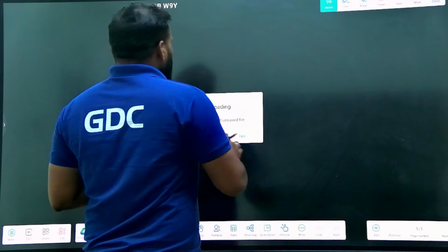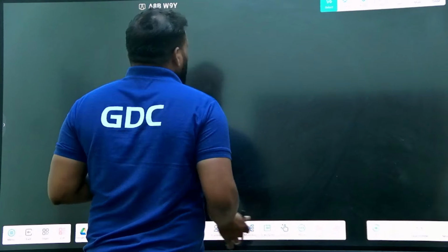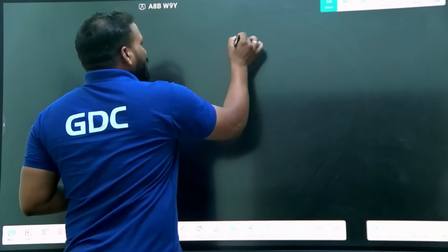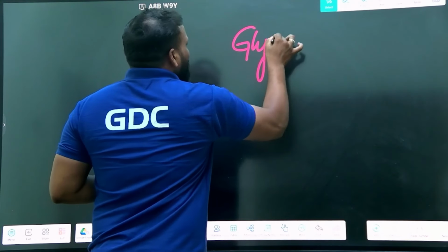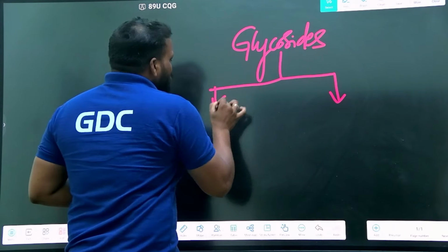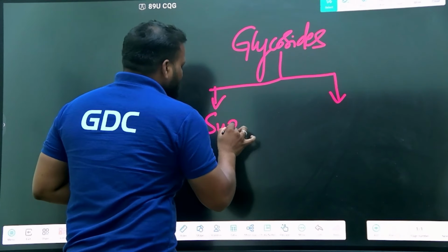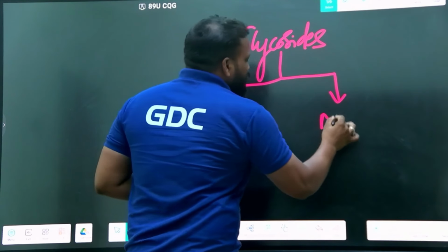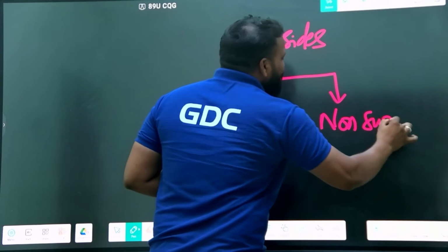In general, what we are discussing here is a glycoside. Glycosides comprise two parts: the sugar moiety and the non-sugar moiety.